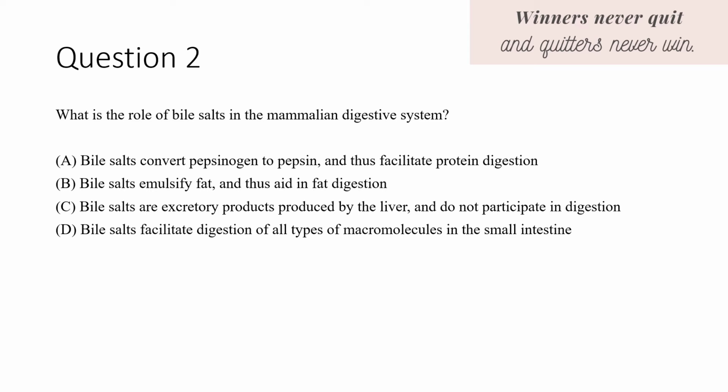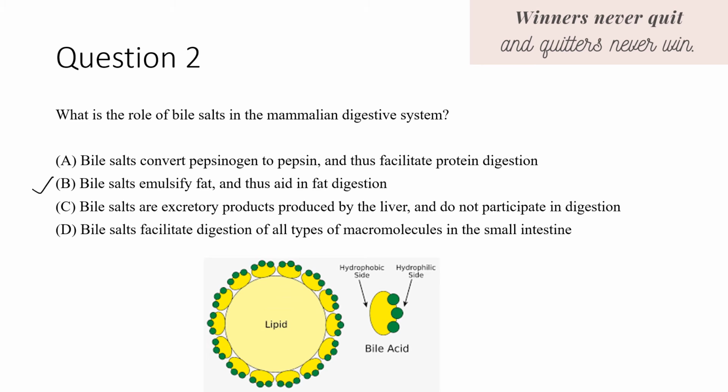So the correct option is B. Bile salts emulsify fat and thus aid in the fat digestion. So bile salts have both hydrophobic and hydrophilic site which will interact with the lipid molecules and help in the emulsification so that they can be solubilized and easily digested and then absorbed.